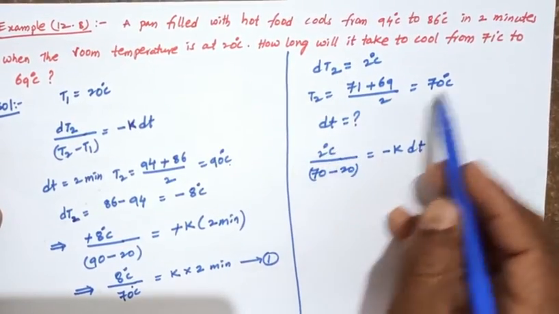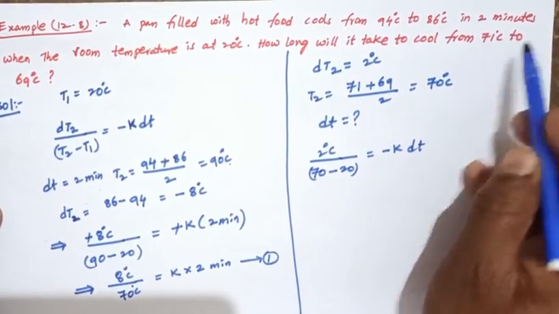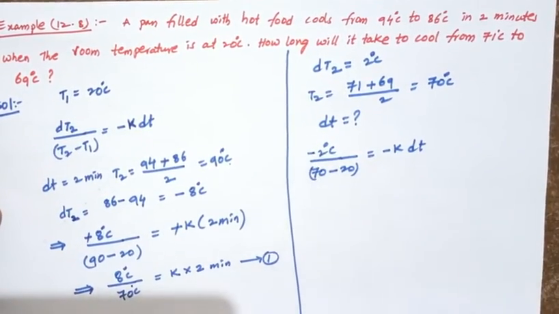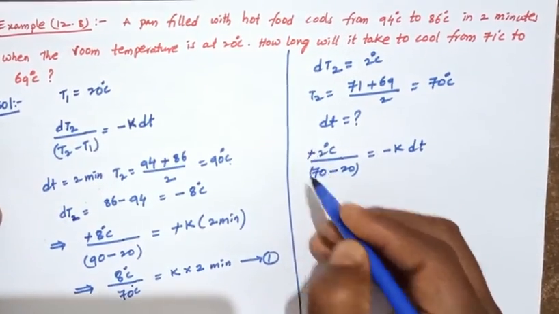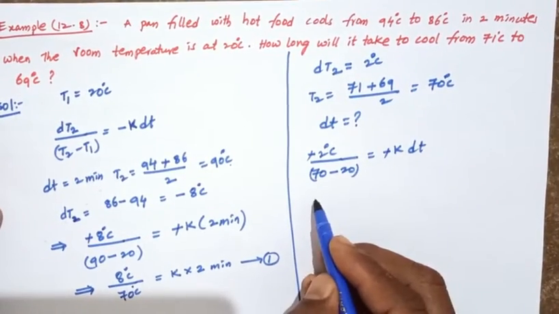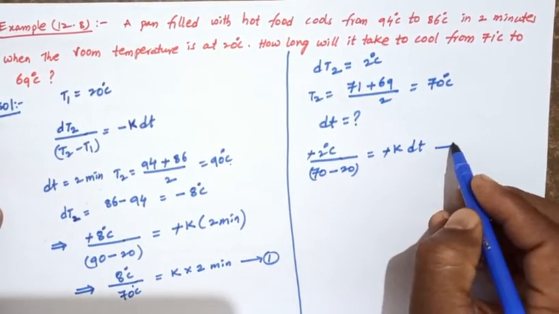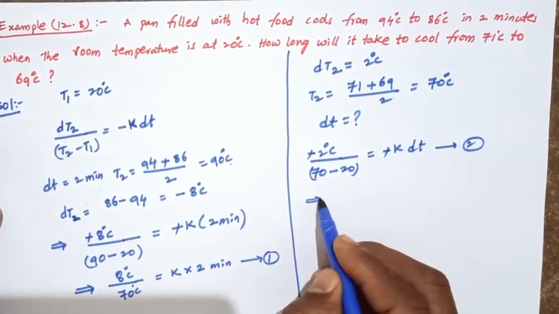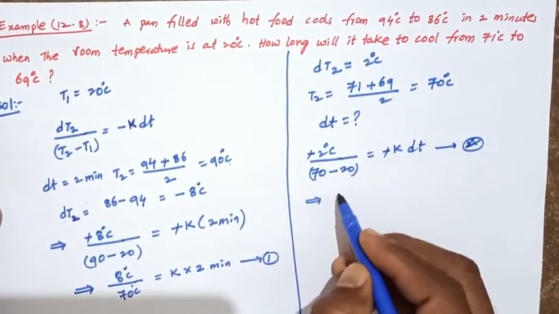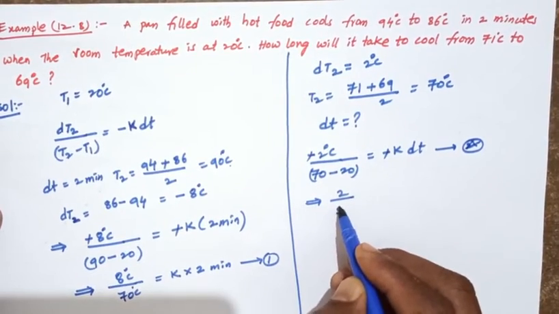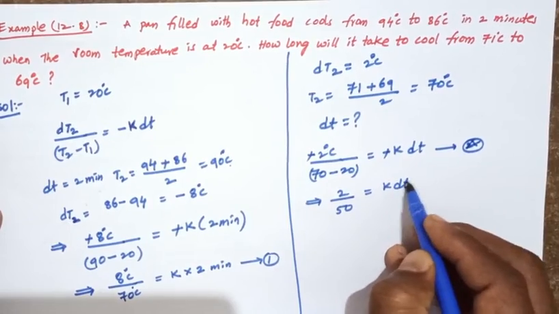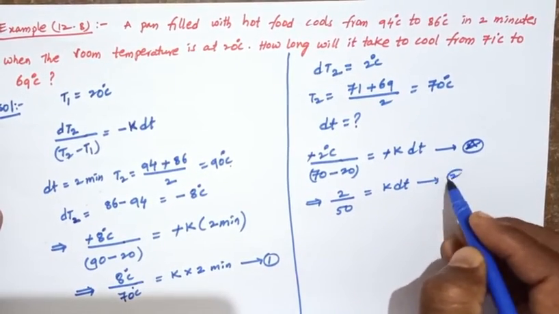The minus signs cancel, so this is equation number 2: 2 by 50 equals K into dt.